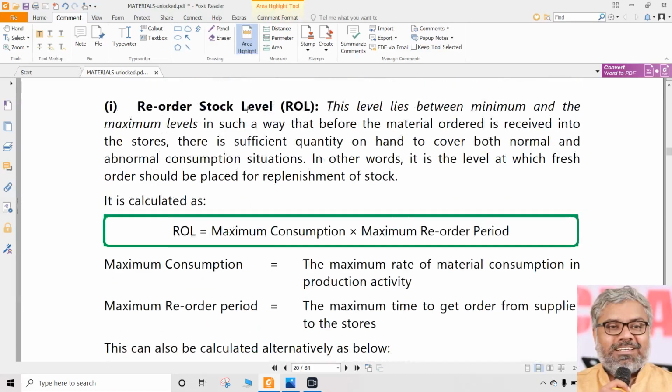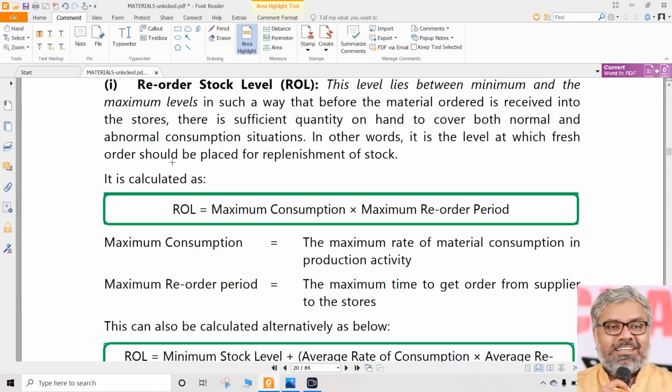What is reorder level? Already we discussed. Reorder level means that level of stock which, if it has been reached in the godown, a fresh order should be placed for replenishment of stock. Replenishment means replacement or filling up the stock which has already been consumed. So where will this reorder level be? Will it be above maximum level? Definitely not. Will it be below minimum level? Definitely not.